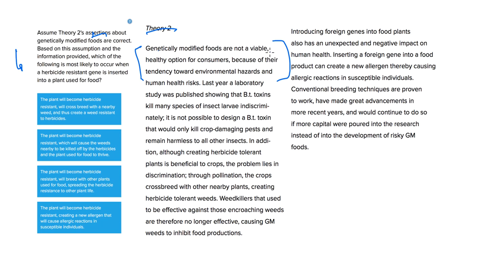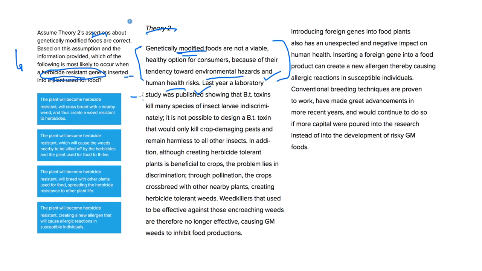Genetically modified foods are not a viable, healthy option for consumers because of a tendency toward environmental hazards and human health risks. So the issues here are going to be environmental hazards and human health risks with genetically modified foods. Okay, so based on this assumption and the information provided, which of the following is most likely to occur when a herbicide-resistant gene is inserted into a plant used for food? Let's go ahead and find the first mention here of a herbicide-resistant gene, not just any genetically modified food.